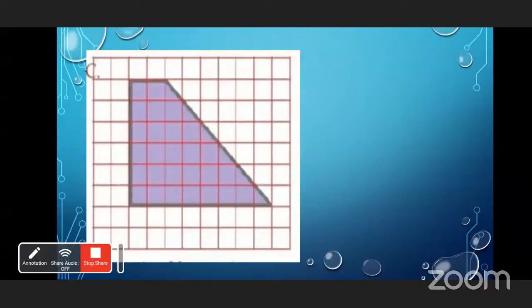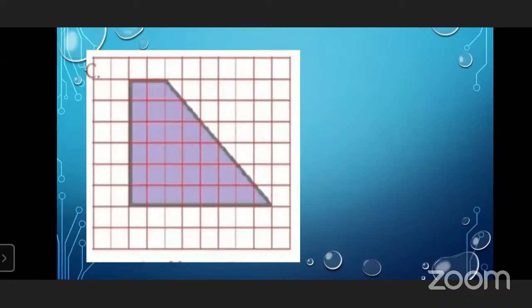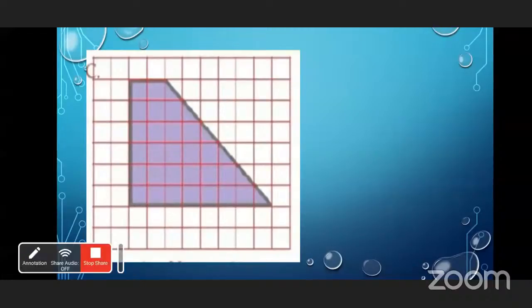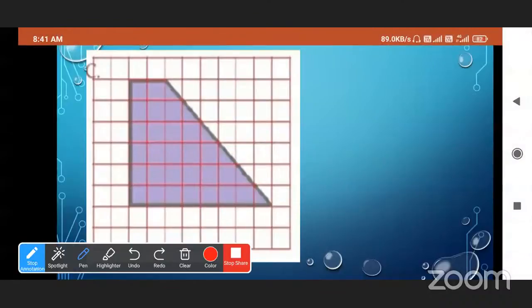Okay. Now you have to find out the area of this figure. Can anyone tell me what is the area of this figure? Yes, children, can you tell me? It is very easy. We have to count the square units only. 27. Okay, we will check it.